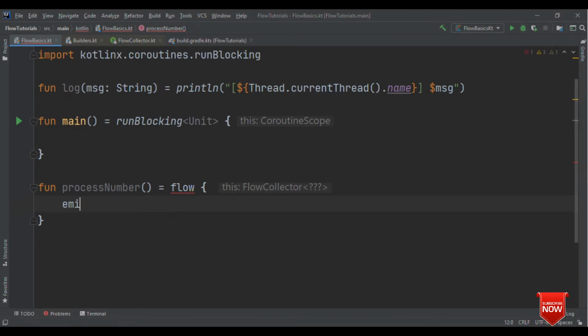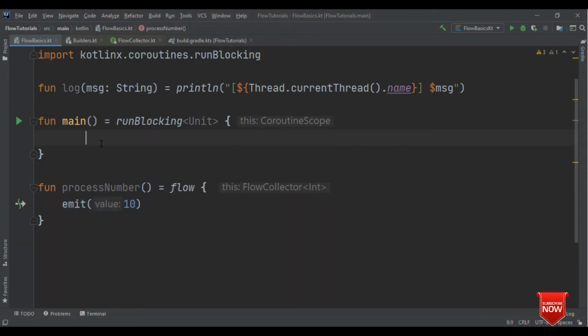Inside flow I can emit any number, even string, double, whatever type you want to emit here. It could be your own model classes or just these numbers. So this is about the flow builder. We are building the flow and emitting the value.